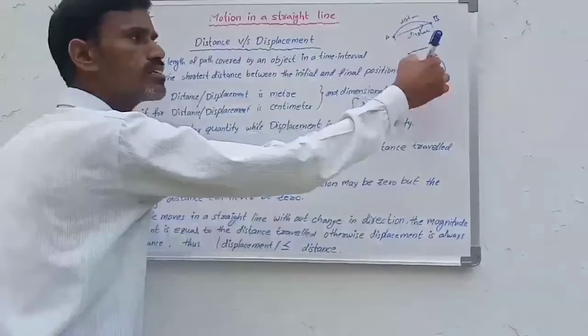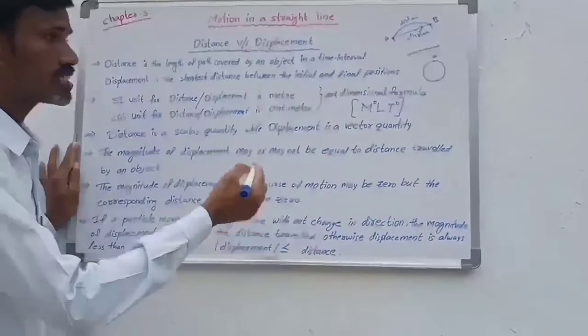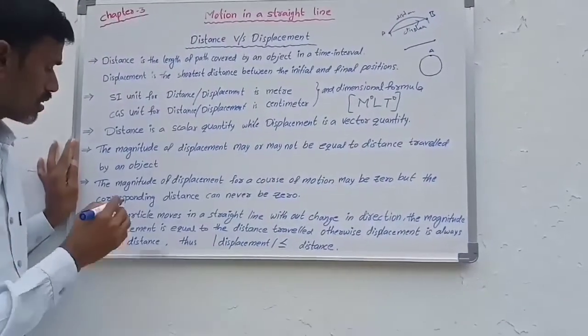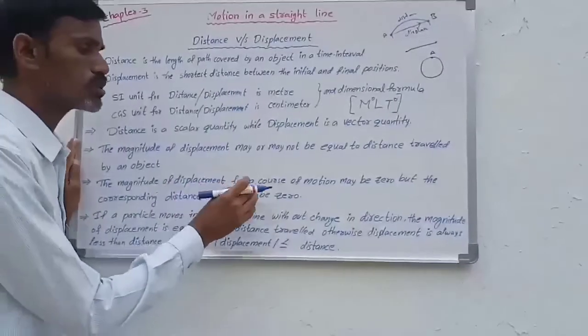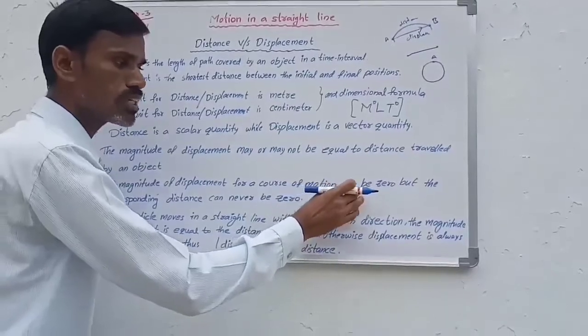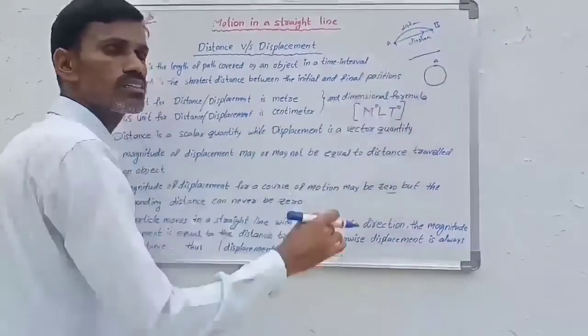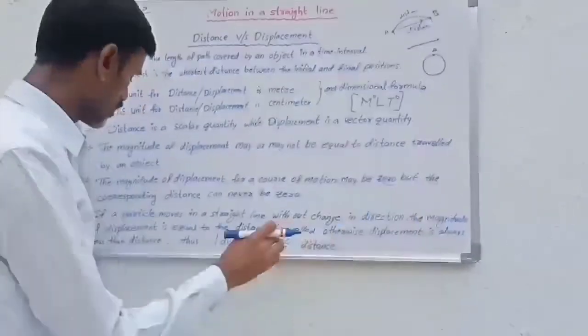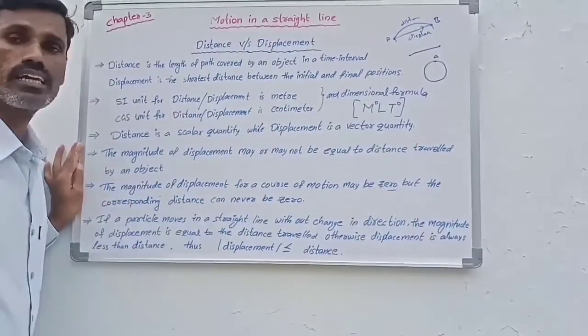The displacement is 0, but the distance is the perimeter of the circle. That's why the magnitude of displacement for a course of motion may be 0. In a circular motion the magnitude of displacement is 0, but the corresponding distance can never be 0.